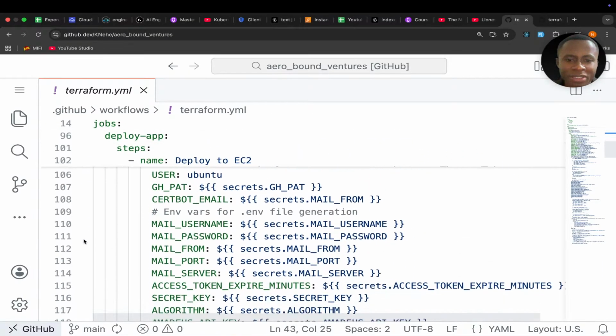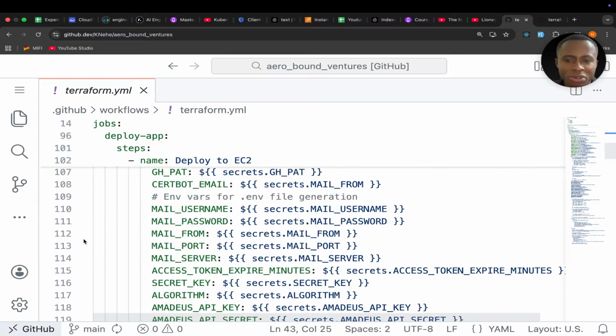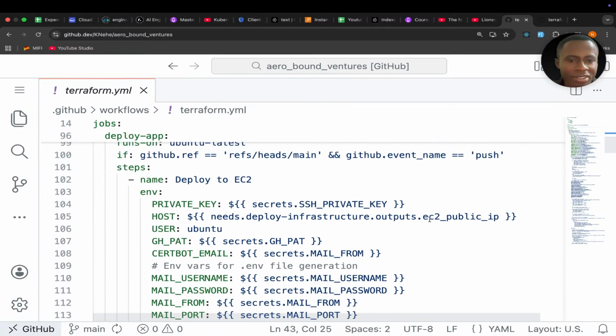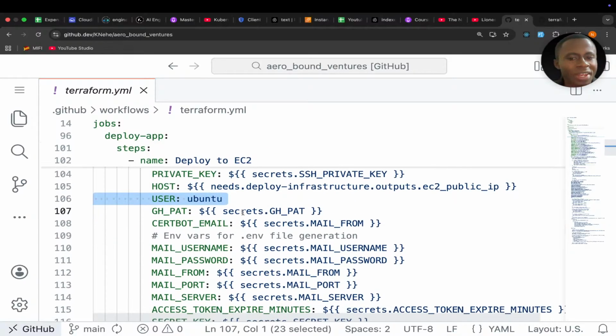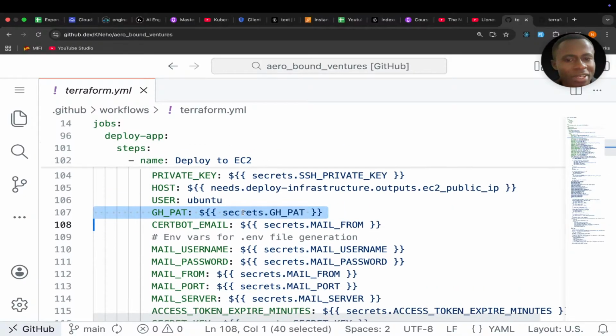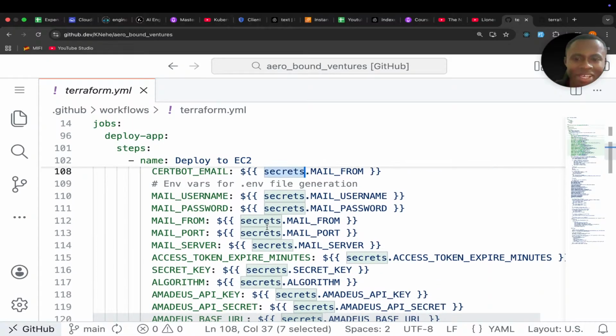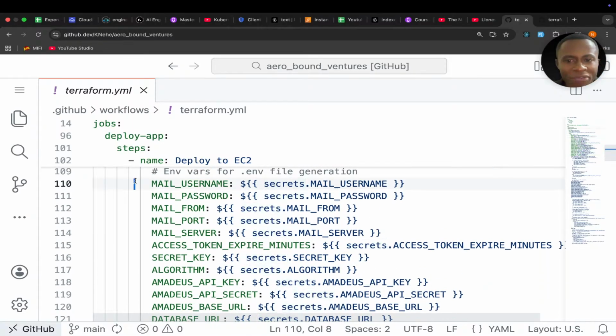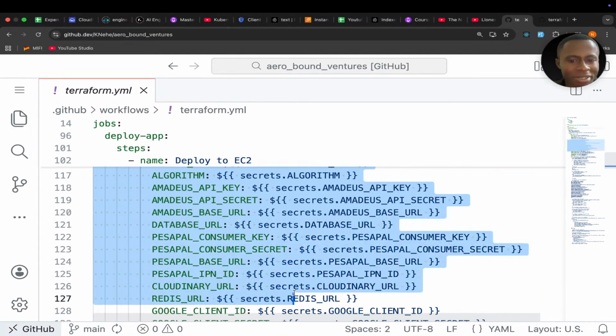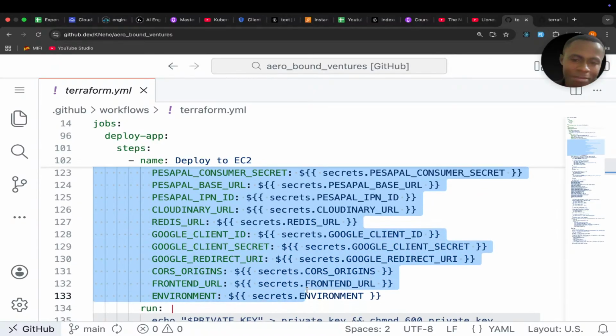Then, if I continue, I scroll. Yeah, here. So you now understand that. Then of course the user by default is Ubuntu. Then I pick the access token. I pick the satbot. This satbot email, I'm going to explain it in the next stream. You're going to love it. All other environment variables are here simply, and I pick them from GitHub.